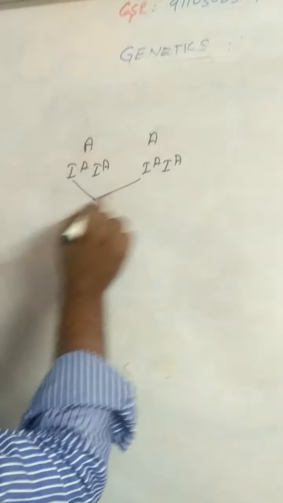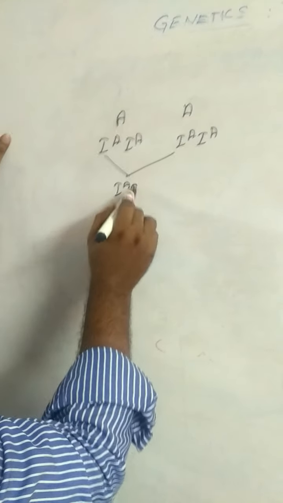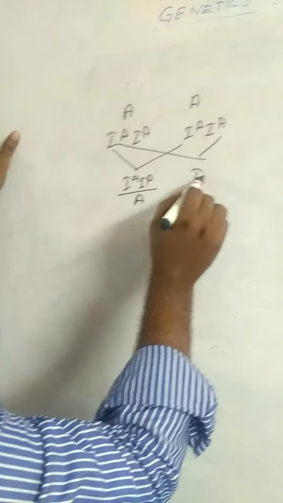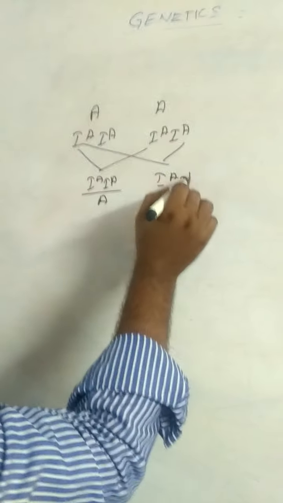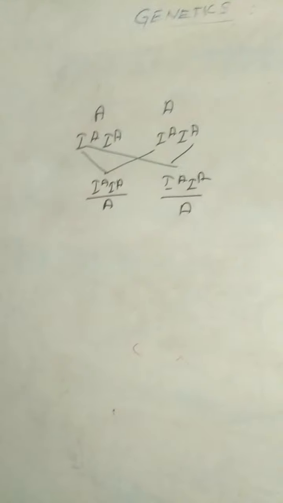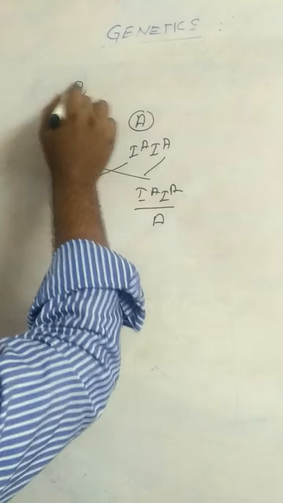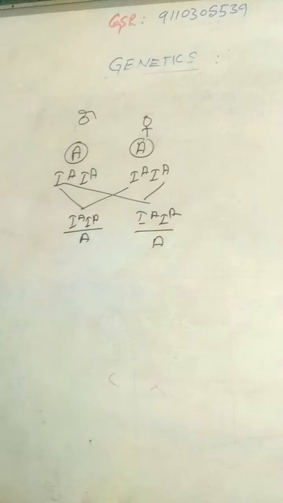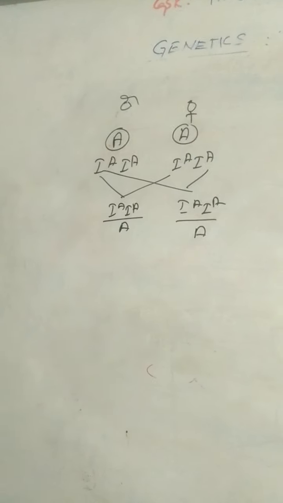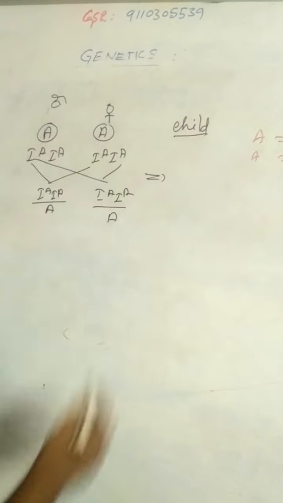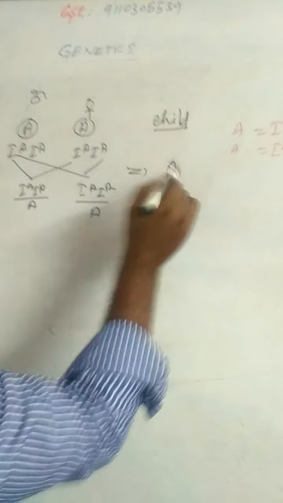Result: IA IA, that is A blood group. IA IA, this one also A blood group. If both father and mother blood groups are homozygous dominant, the result in children is A blood group.